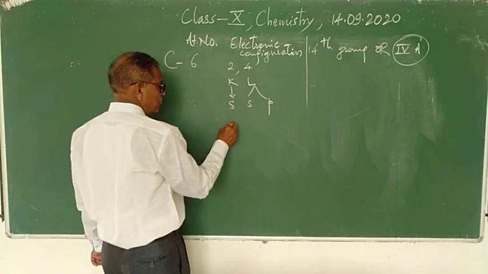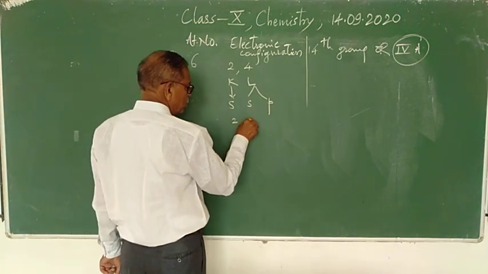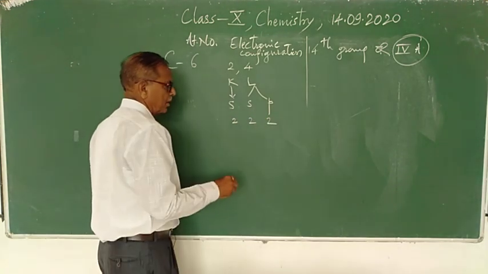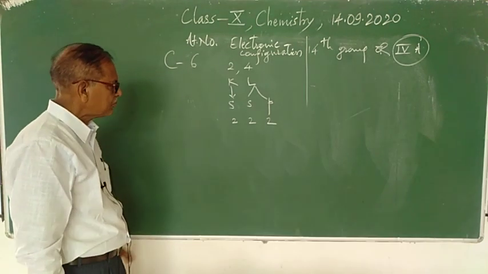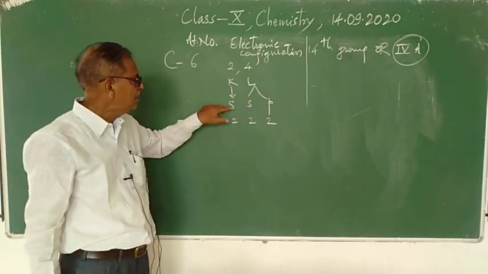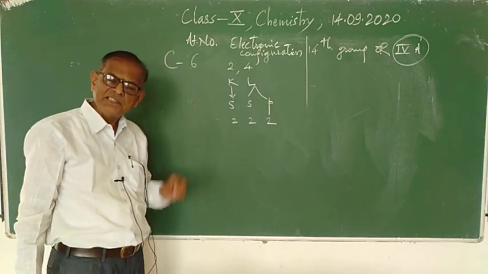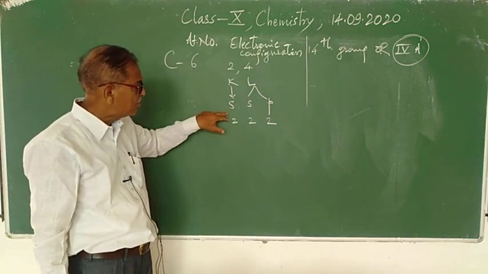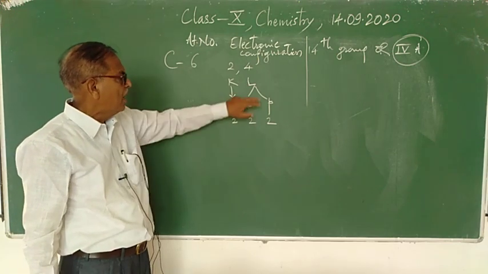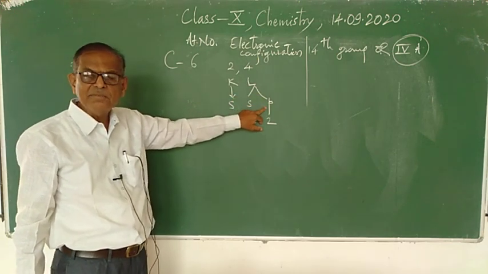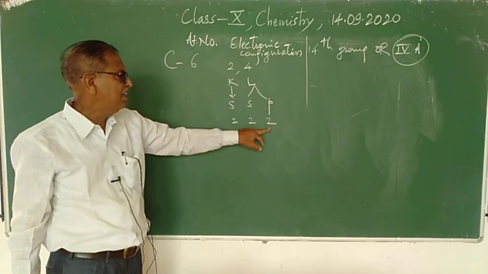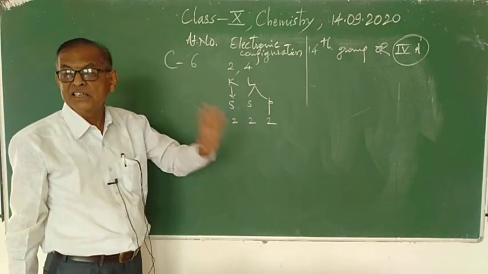But here we will say that 2, 2, 2. See, S can accommodate 2 electrons. Any S sub-energy level of any principal shell will accommodate only 2 electrons, and P sub-energy level of any principal shell will accommodate 6 electrons.